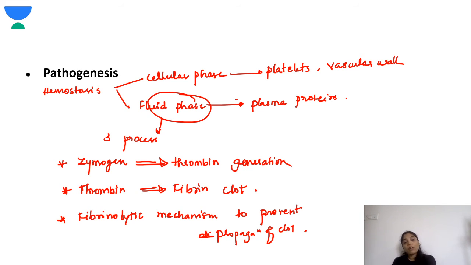The fluid phase is further divided into three processes. One is the multiple-step involvement of zymogen, which leads to the formation of thrombin. There is thrombin generation, and once this thrombin is formed, there is fibrin clot formation. Next is the fibrinolytic mechanism, which prevents the fibrin clot from propagation. Okay, so these are the three important processes in the fluid phase you have to keep in mind. Zymogen leads to thrombin formation. From thrombin, there is fibrin, and the fibrin clot should not be propagated. Therefore, there is the fibrinolytic mechanism.